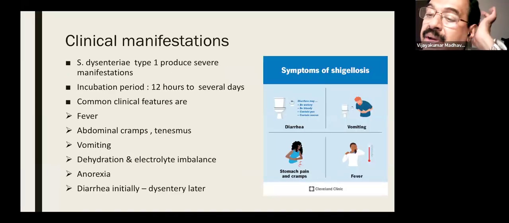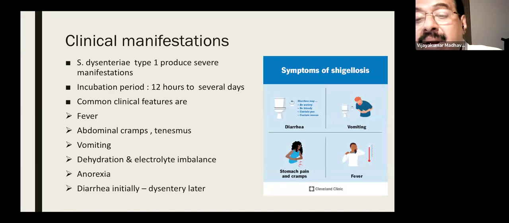What are the clinical manifestations? That was discussed earlier. How can we diagnose that this is probably a case of Shigella or probably viral diarrhea? That is sometimes very difficult. That may be the reason why some people get overtreated and some people don't give antibiotics properly. So we should have an algorithm, but an algorithm also may be slightly difficult. Whenever we are facing a Shigella epidemic, and there are cases of Shigella in the vicinity, we have to think of Shigellosis as much more common than a case of viral diarrhea.